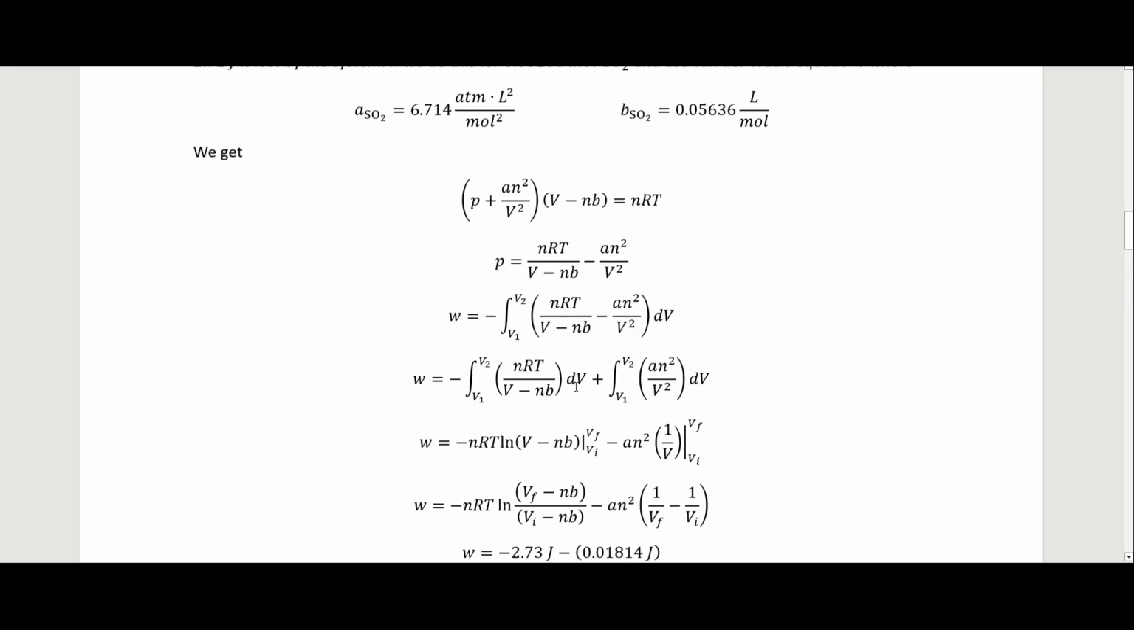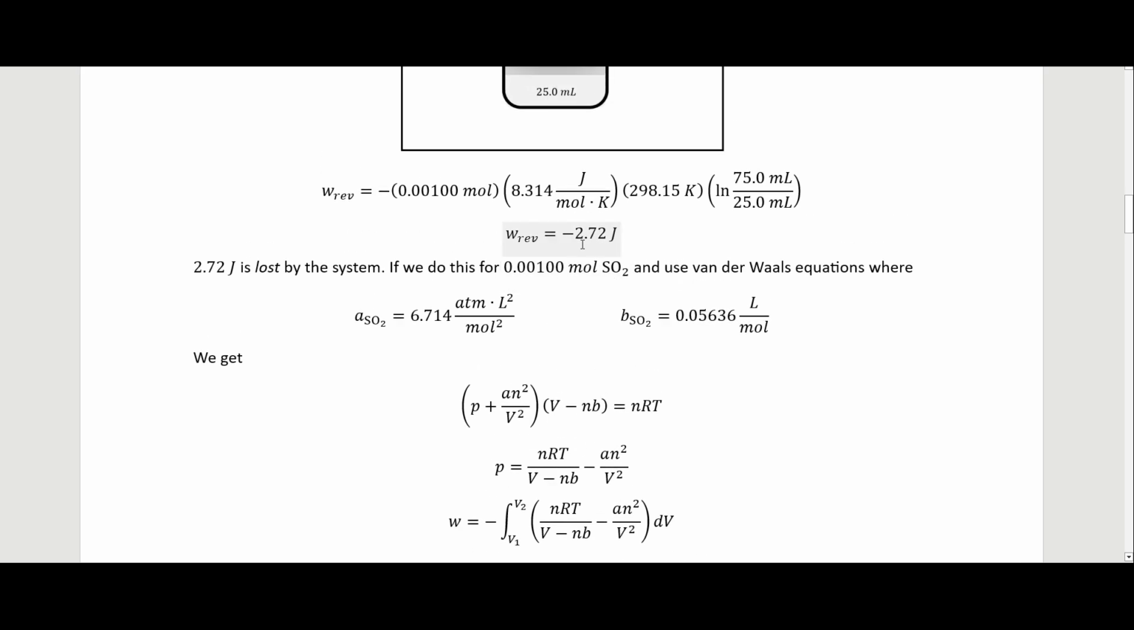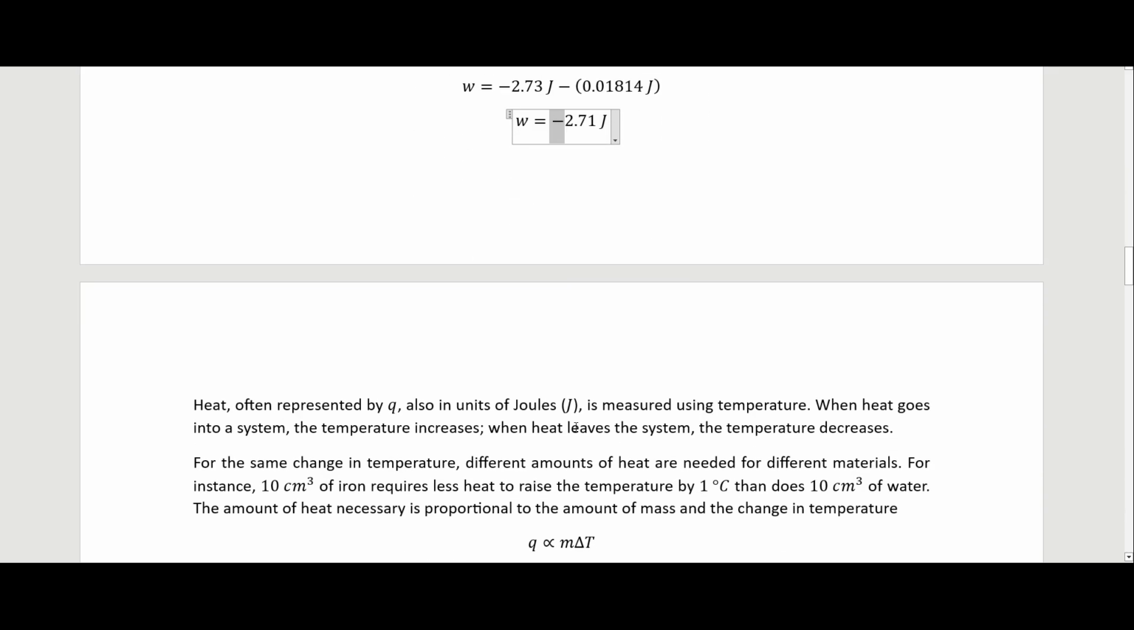We go through a bunch of math here, but what we end up with is that the work is equal to minus 2.71 joules. So remember, when we assumed an ideal gas, it was minus 2.72 joules. For the real gas, it's minus 2.71 joules. So not that far off, but we're still, again, losing energy from the system.